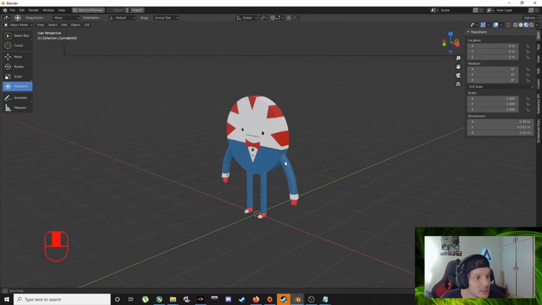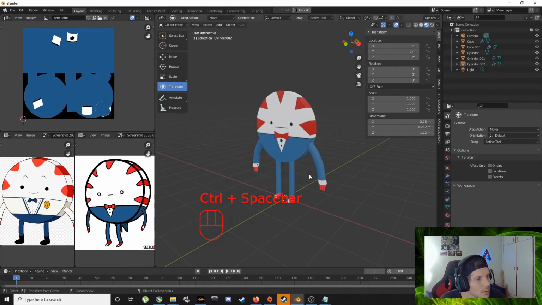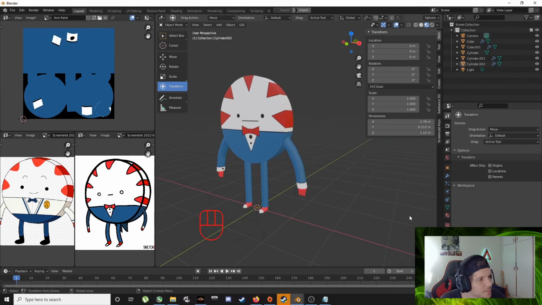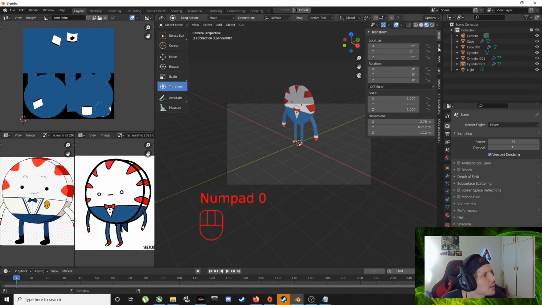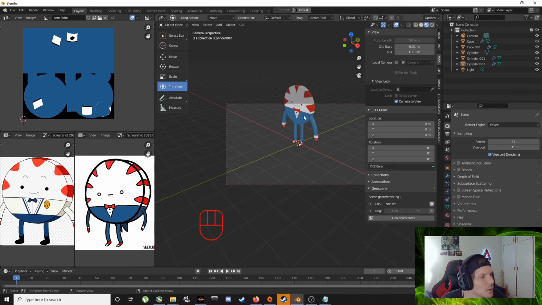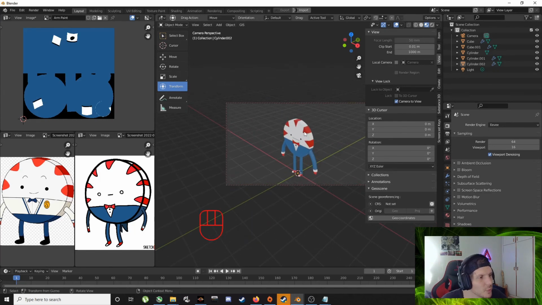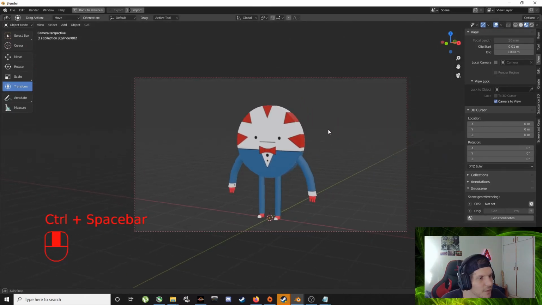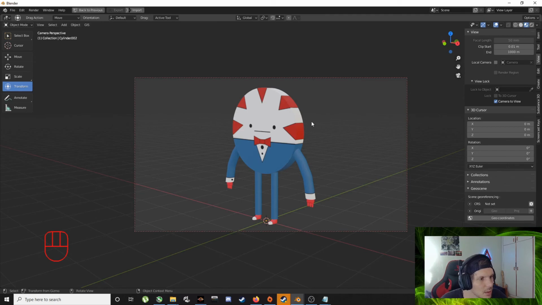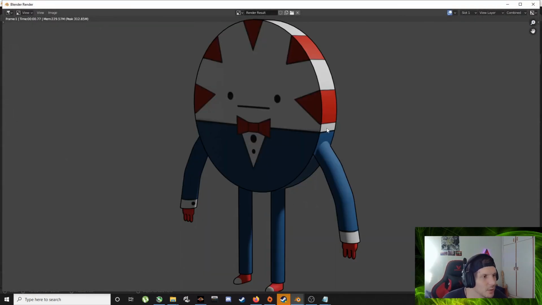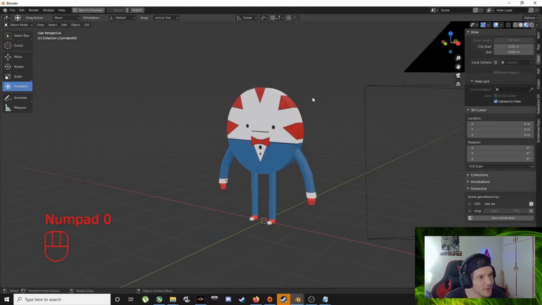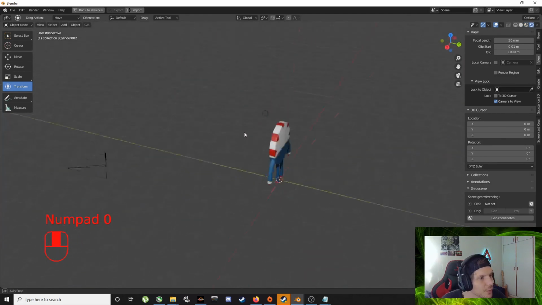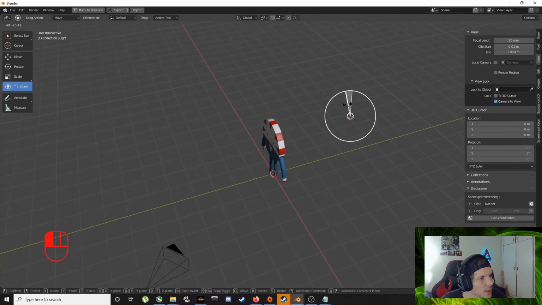PepperMint Butler, I guess. So now to make it look extra stylized, we're going to go into the render properties, activate Freestyle, 0 to get our camera view, camera to view, and then we can actually move around inside the viewport and the camera will follow us. We want it like that. And because Freestyle is activated, when I press render, oh yes, I don't have lights in my scene. Let's go out of camera into rendered view. Okay, we're going to drag this bad boy down.